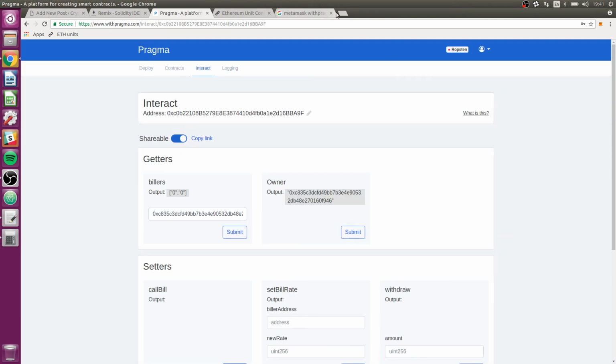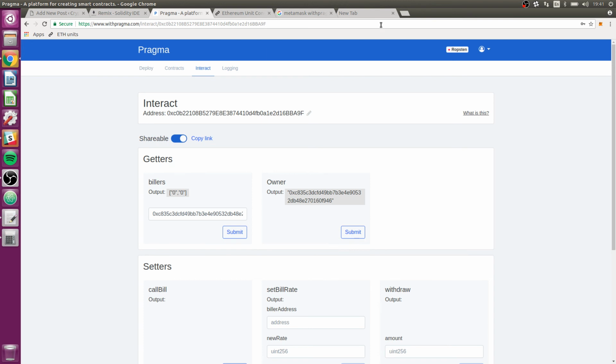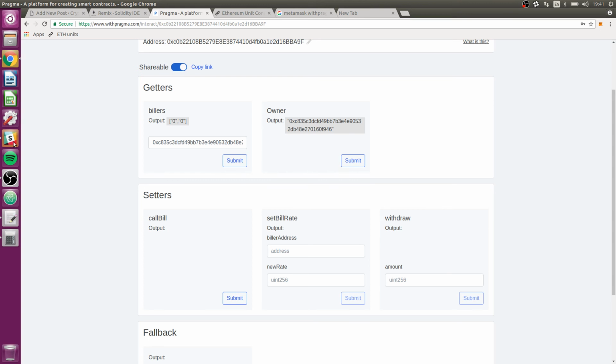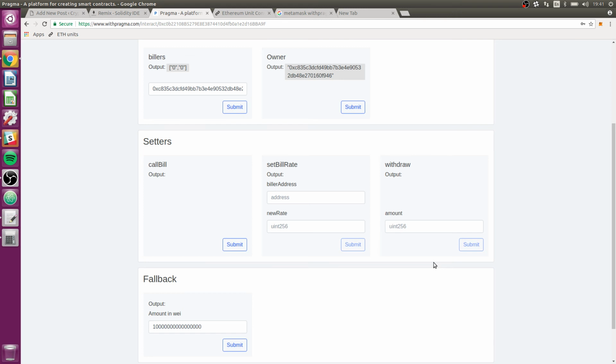I guess we'll have to go to My Crypto. Pragma seems to work on Windows. I guess maybe it's an Ubuntu thing. How frustrating, man. Okay, well, I'd be curious to see if you guys can use these. I copied the link into the Slack. If you guys could just go here and use one of these setters, or the fallback, and just try to put in some Ropsten ether.